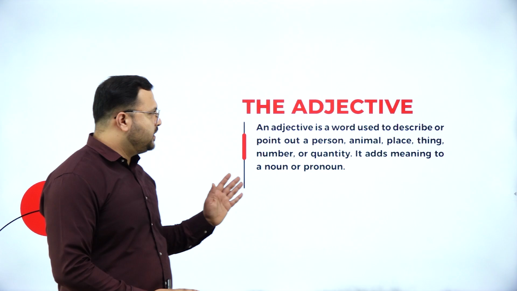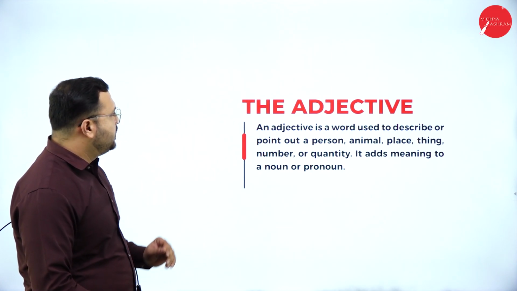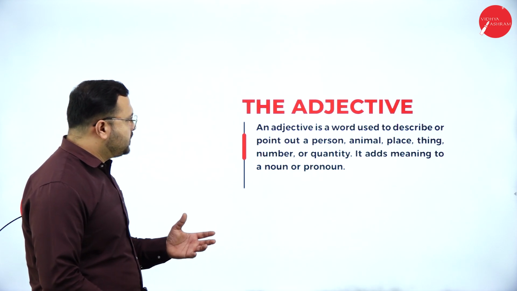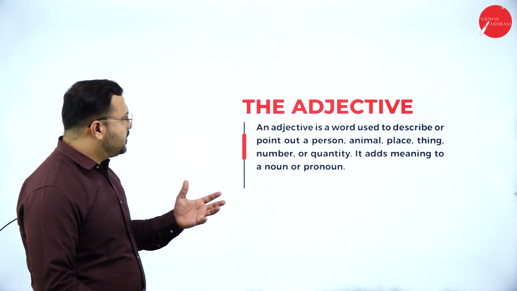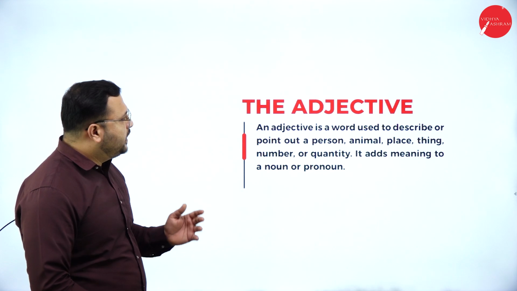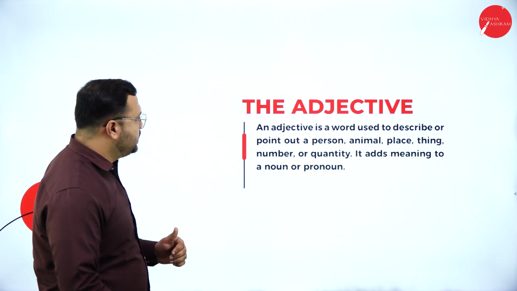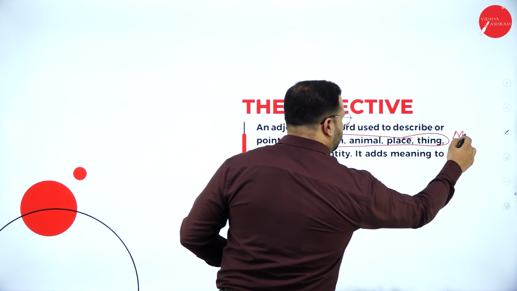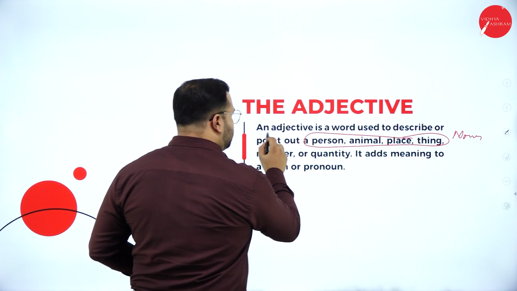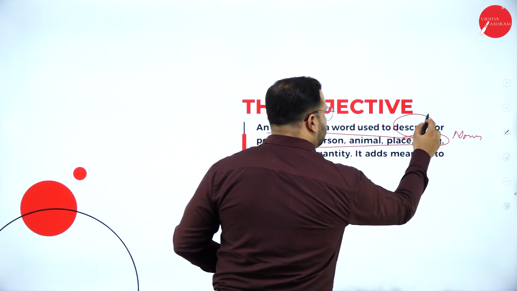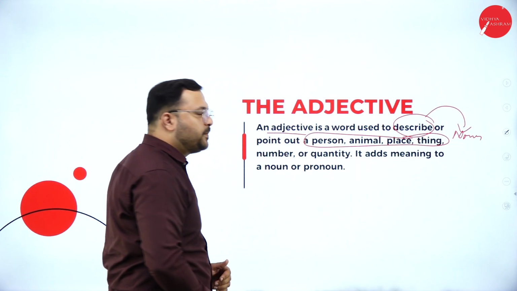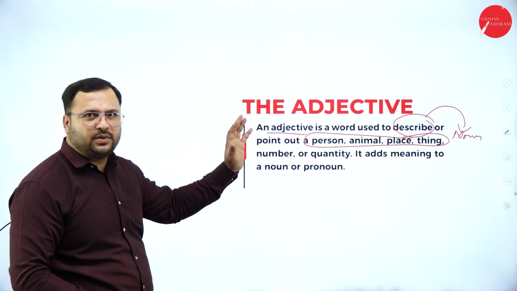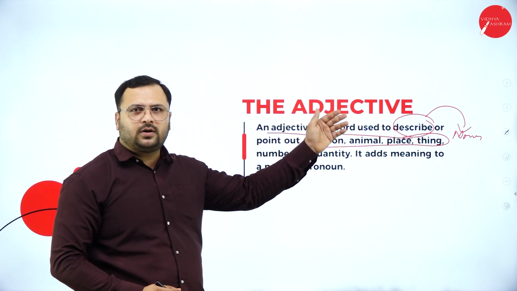And first of them is the adjective. What is an adjective? An adjective is a word used to describe or point out a person, animal, place or thing, number or quantity. It adds meaning to noun or pronoun. So when you combine all these things, they form noun. So this adjective describes noun or pronoun. So that is the basic. An adjective is a word which describes either noun or pronoun.